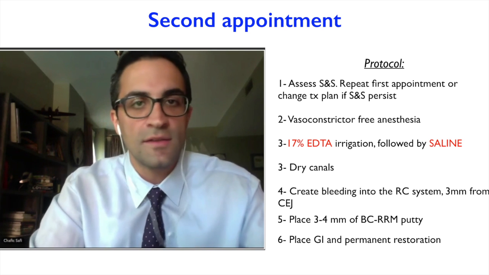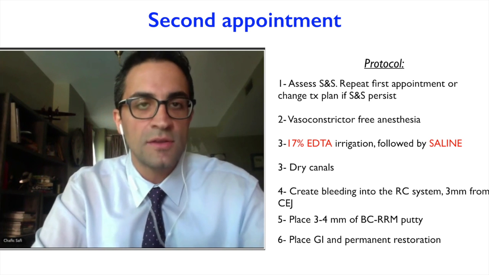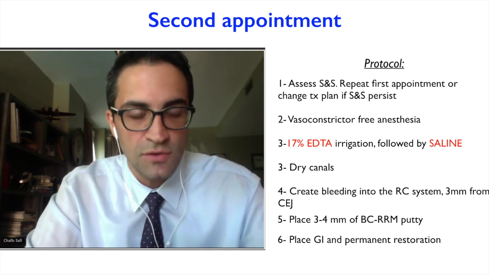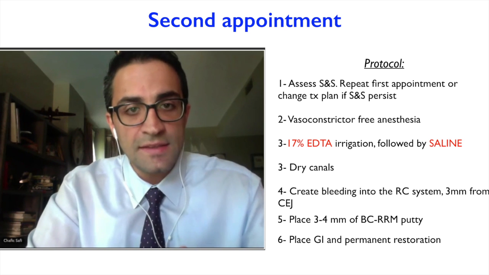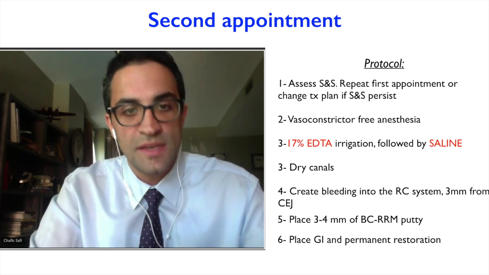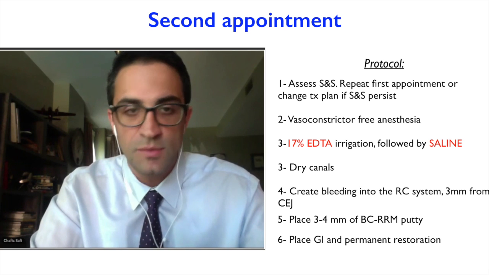Let's say we do some other kind of treatment, apexification or whatever we have in our endodontic list of treatments for the patient for a case like this. In the cases where the signs and symptoms have disappeared, we proceed with the local anesthesia. However, this time we have to be very careful.